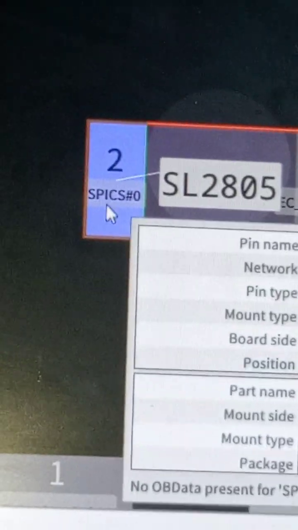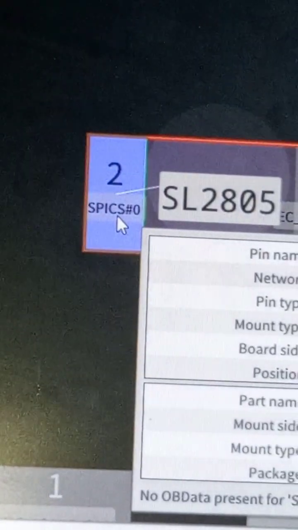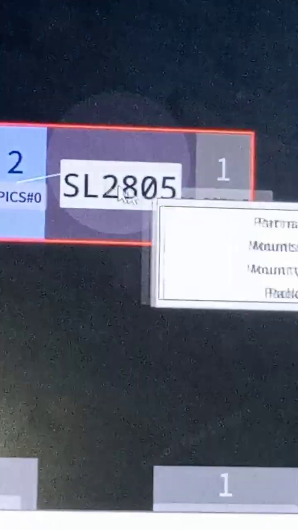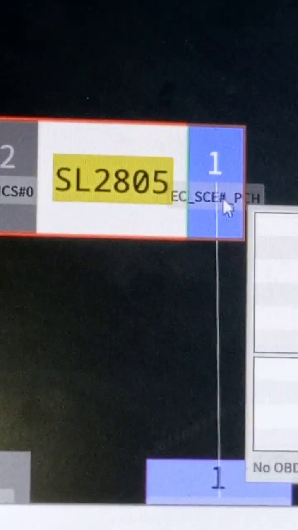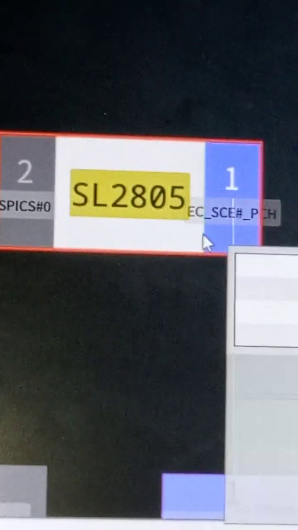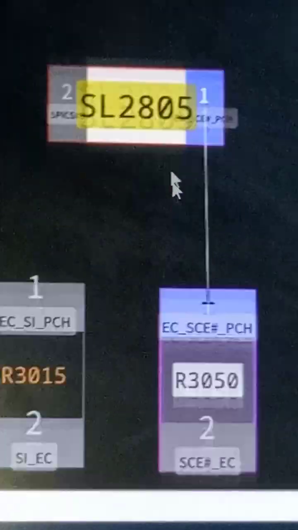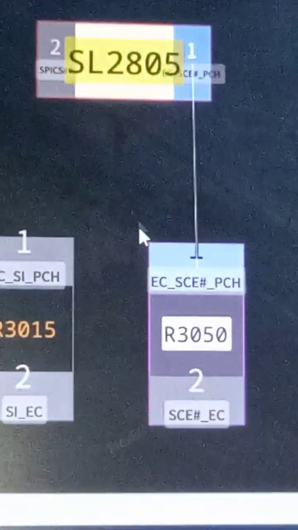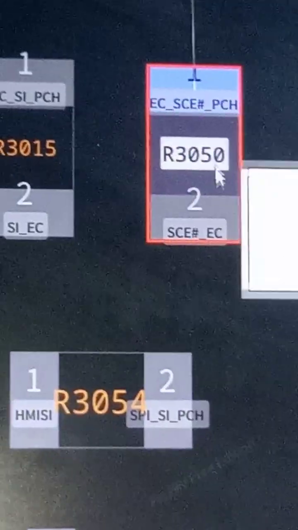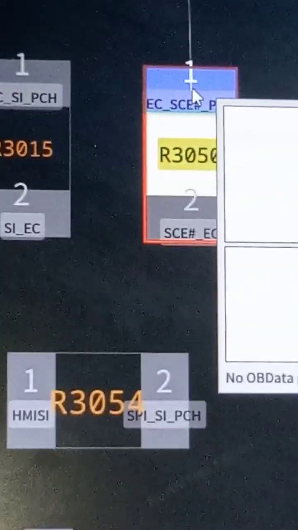Alright, so this is SPI chip select, active low logic, and then outputting to this other side of the test pad we have the EC SC low logic, it's active low, and then connecting to this resistor here, R3050. Okay, and then from here to this resistor it is connecting to our EC chip.